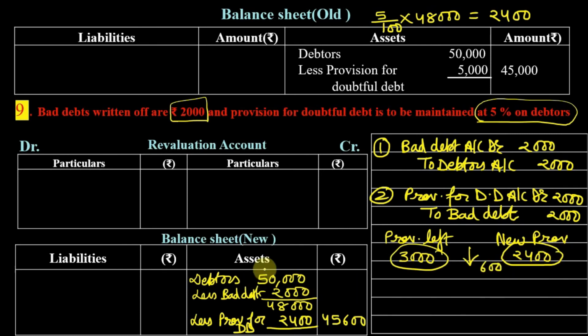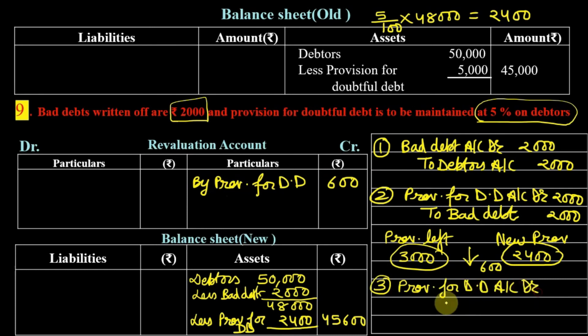So this is a profit which we are going to write on the credit side of revaluation account by provision for doubtful debt 600. So the journal entry for this will be provision for doubtful debt account debit to revaluation account. So revaluation account is credited by rupees 600.